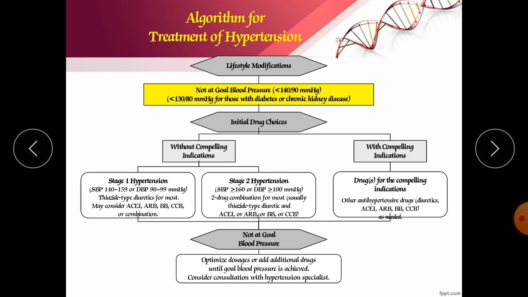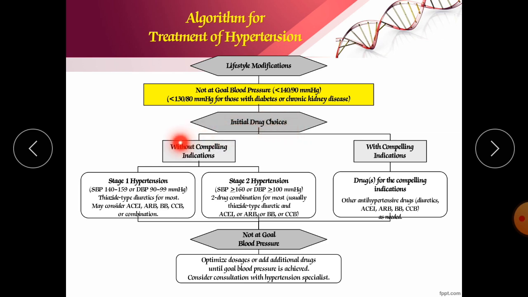Now the algorithm of the treatment of hypertension: especially we have to make lifestyle modifications. Not at goal blood pressure means when you are having 140/90, or 130/80 when you are having diabetes or chronic kidney disease. So we should change our lifestyle and it will start to show its effects. After that, initial drug choice.